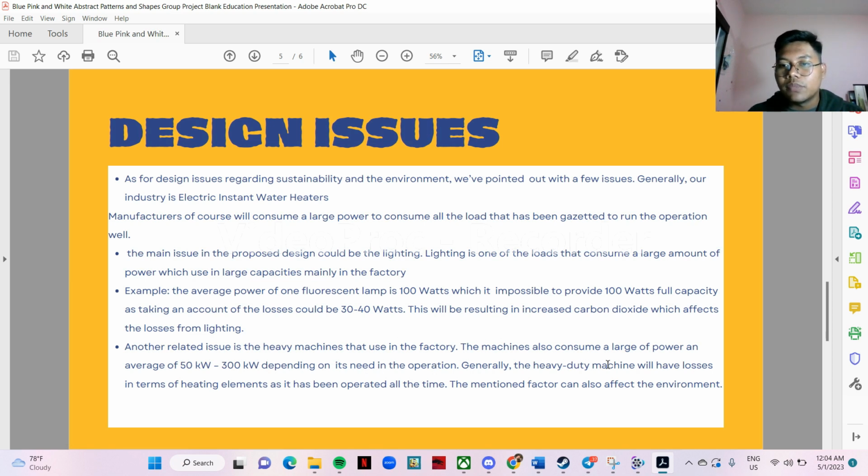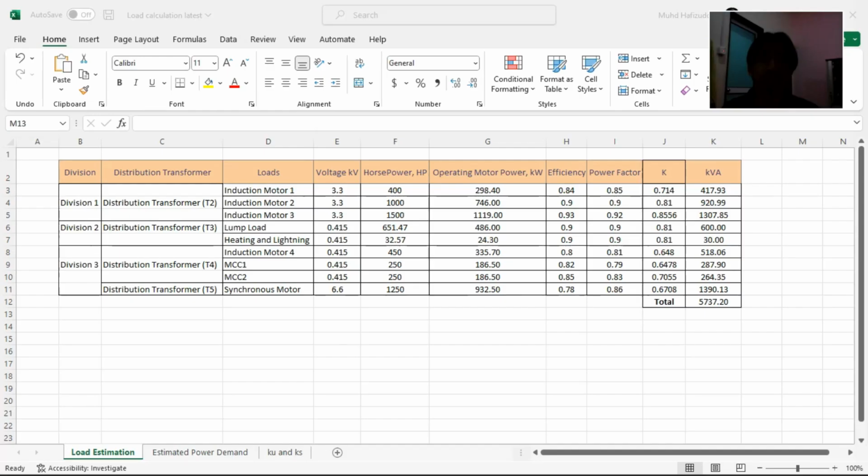So generally the heavy duty machine will have losses in terms of heating elements, as it has been operated all the time during the manufacturing process. So the heating element in the machine also can affect the environment.